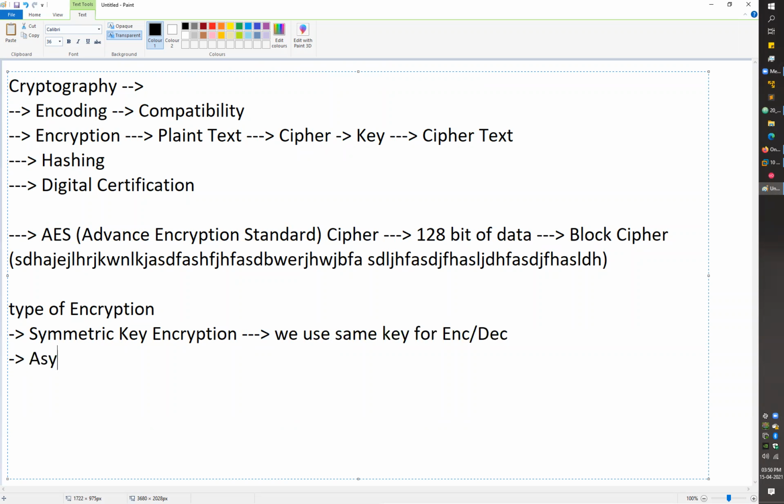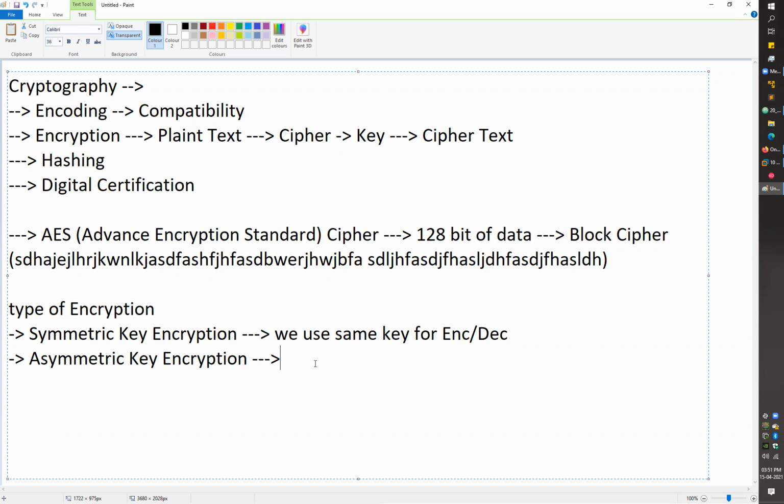Other than symmetric key, we have a second type of encryption. We call it asymmetric key encryption. In asymmetric key encryption, you have to use different keys for both.